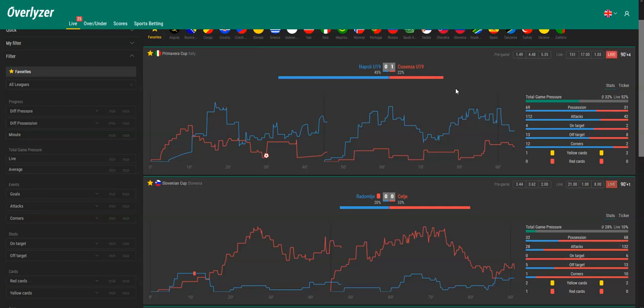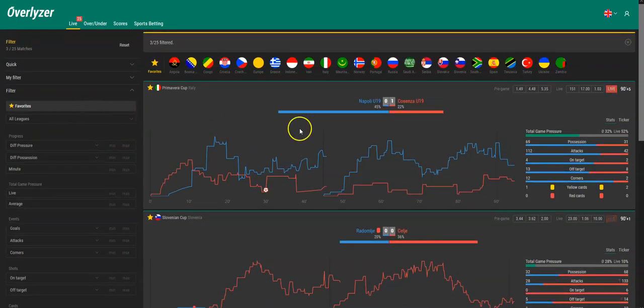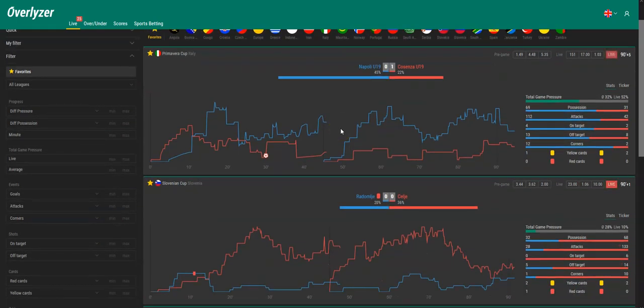A little feature that we will be implementing in the near future is also acoustic alerts, so you also hear it when something happens. And of course you can choose the alerts only for the games inside your filter or inside your favorites, so you don't get bothered by any games that don't really interest you. So this is also a very useful feature.